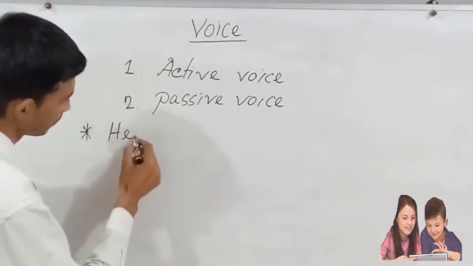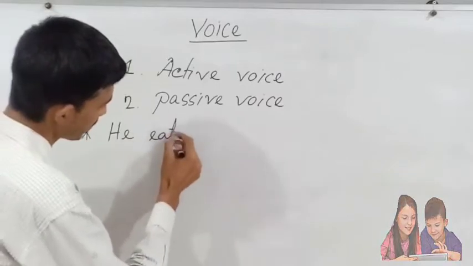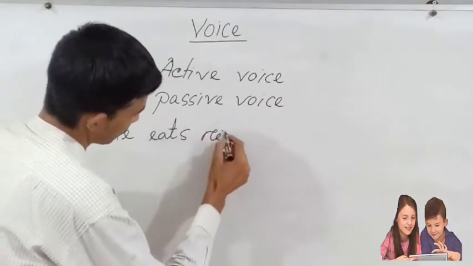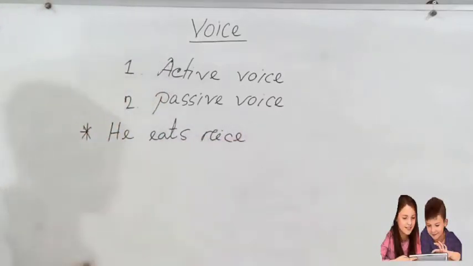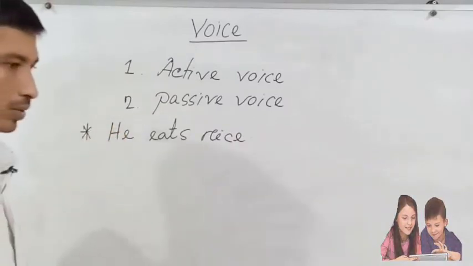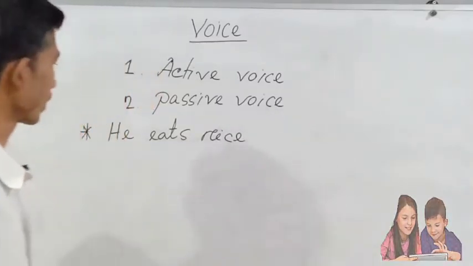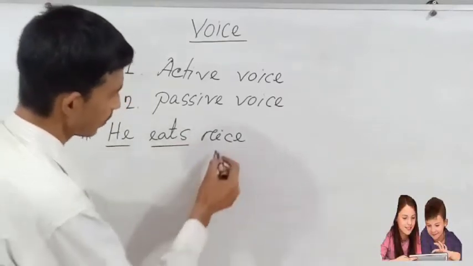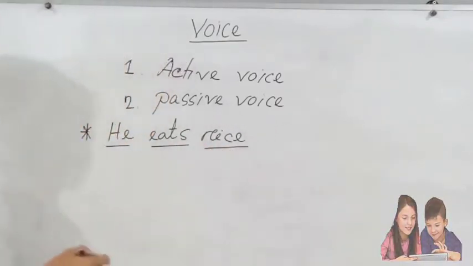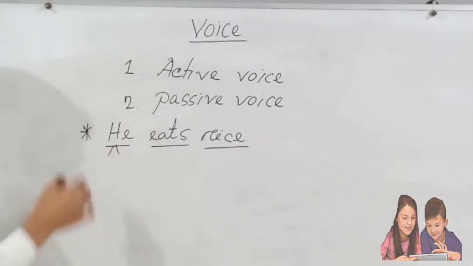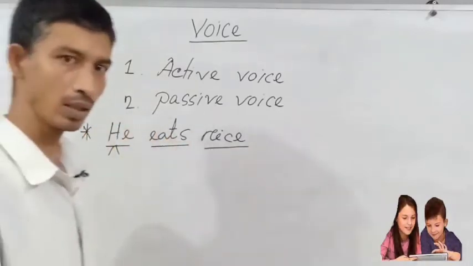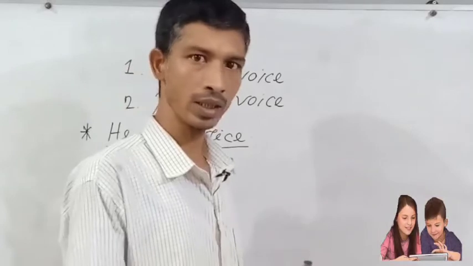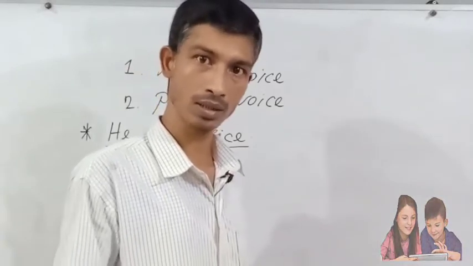He eats rice. In the sentence we can see that this is subject and then verb and then object. The subject completes his action directly. He eats. Who eats? He eats.